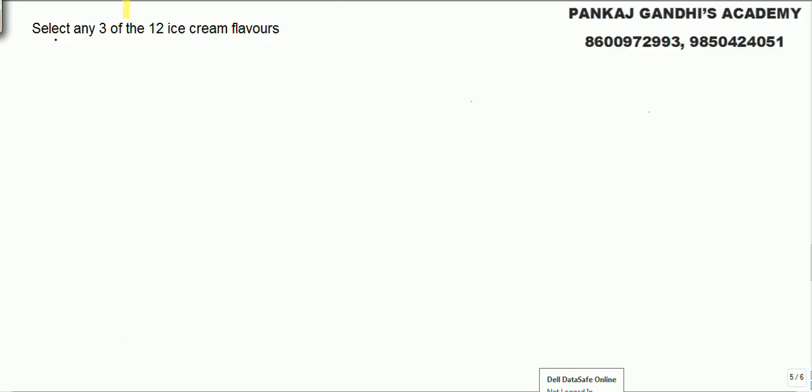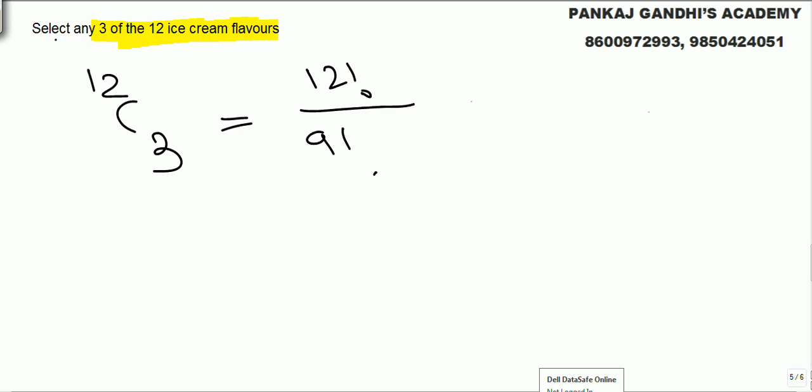Now I asked you to select any 3 ice cream flavors out of 12. Simply what we need to do is 12C3, 12 factorial upon 9 factorial into 3 factorial.